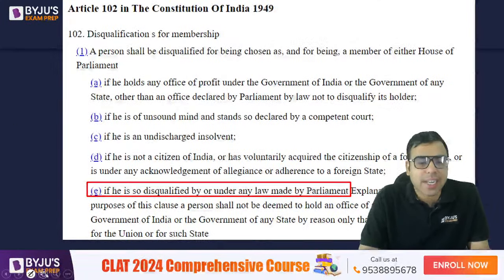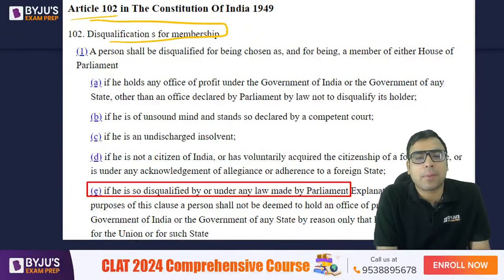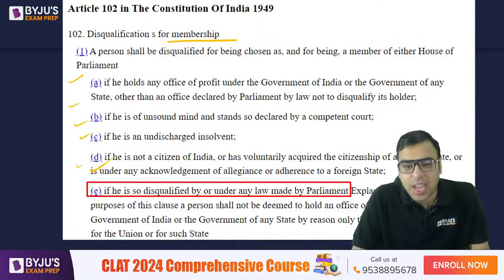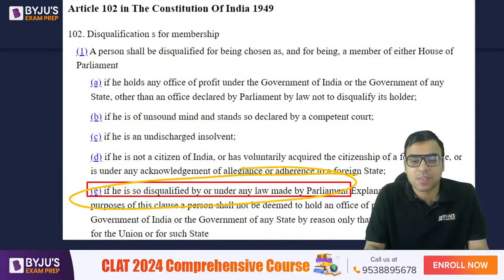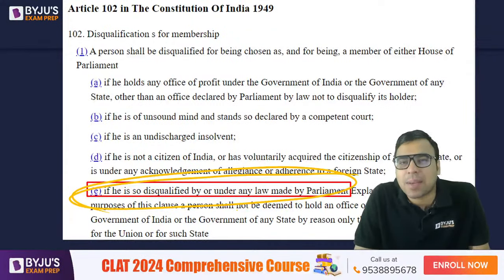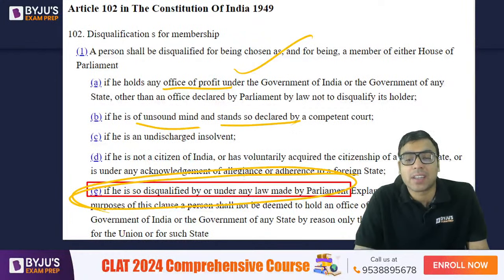If you read Article 102, it says disqualification for membership, and they have given a lot of reasons for that. One of the reasons is if he is so disqualified by or under any law made by parliament. Other reasons are, for example, holding an office of profit, being of unsound mind, or being an undischarged insolvent.